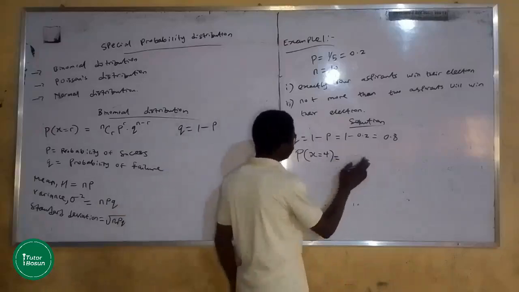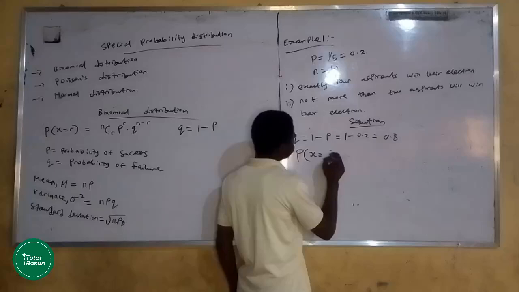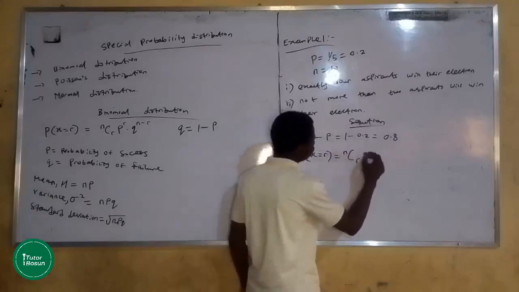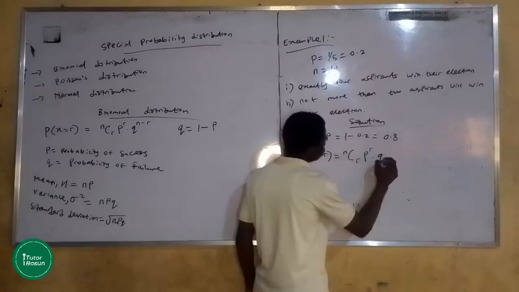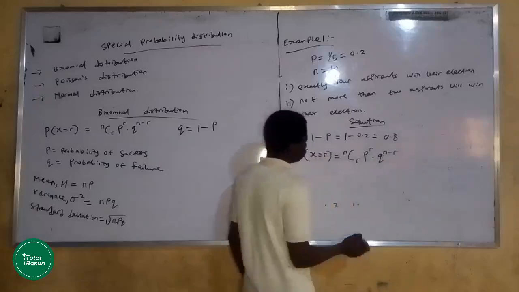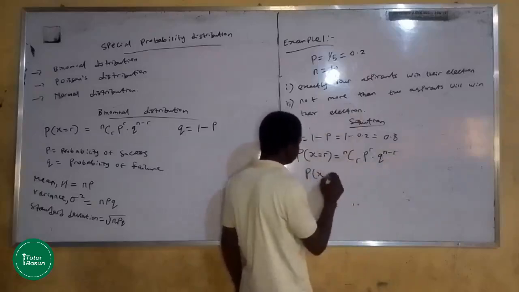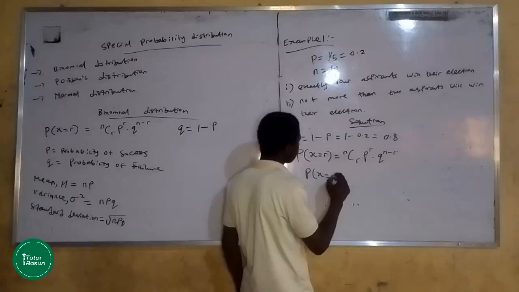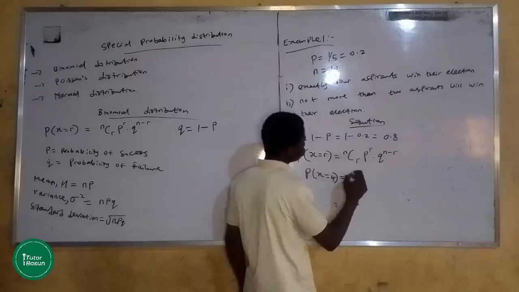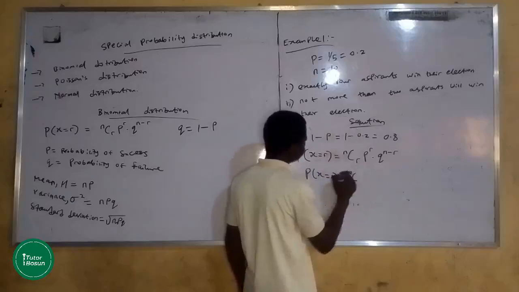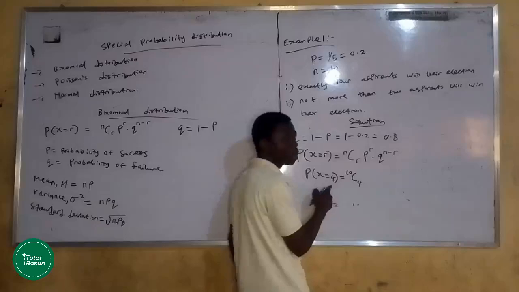And remember the formula, P of x equals r is n combination r, p raised to power r multiplied by q raised to power n minus r. Automatically, the probability that exactly 4 aspirants will win, which is x equals 4, will give us 10 combination 4, because n is 10 and in this situation r is 4.